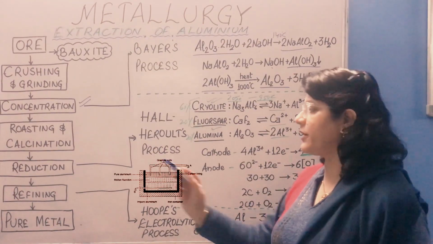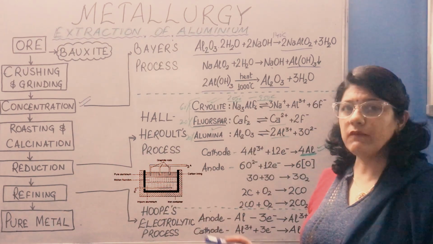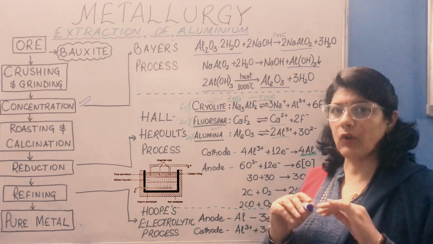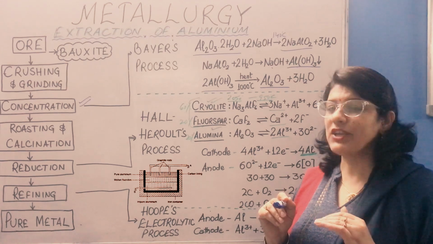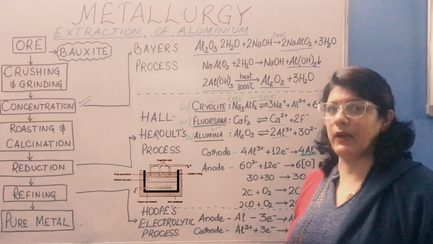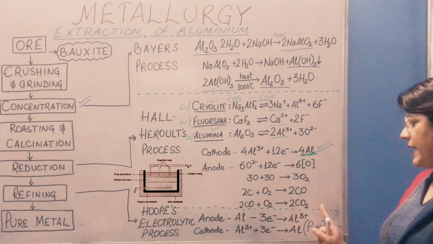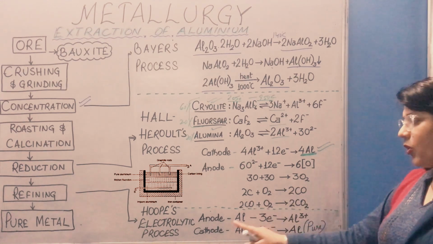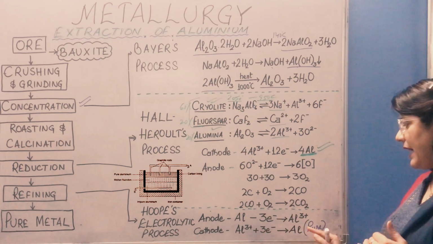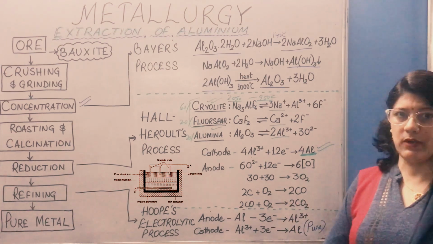Next process for the refining of aluminium is Hoope's electrolytic process, in which we again use an electrolytic cell having 3 different layers. On the top we have pure aluminium which acts as a cathode, and at the bottom we have layer of impure aluminium. At the anode, this impure aluminium gives 3 electrons and becomes cation of aluminium. Then on the cathode, this aluminium cation gains 3 electrons and gives pure aluminium, and we can tap pure aluminium from the top of the electrolytic cell.